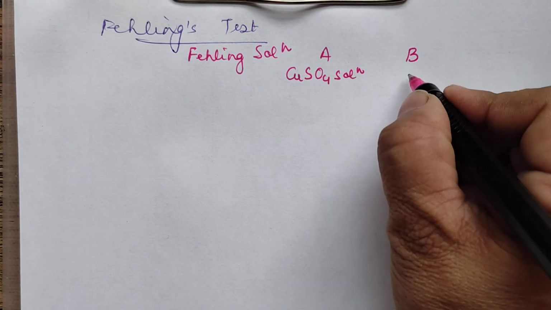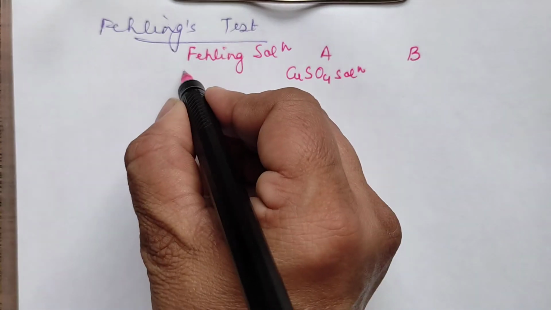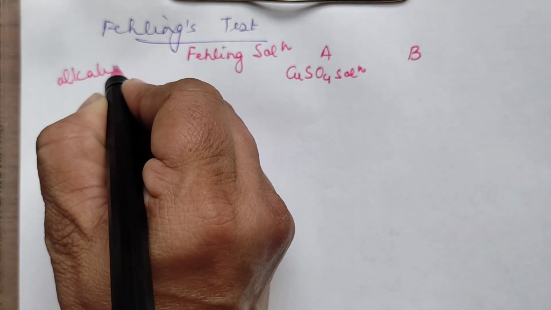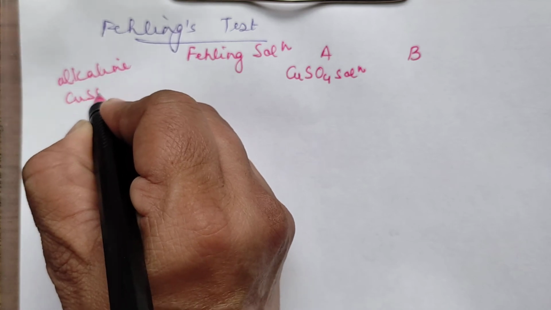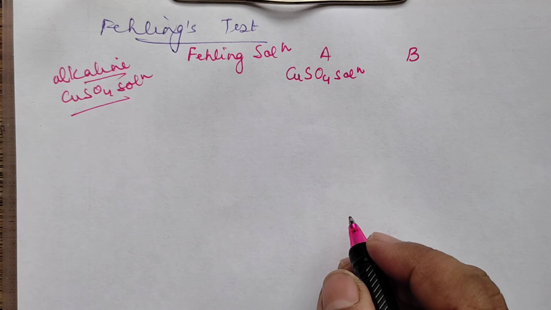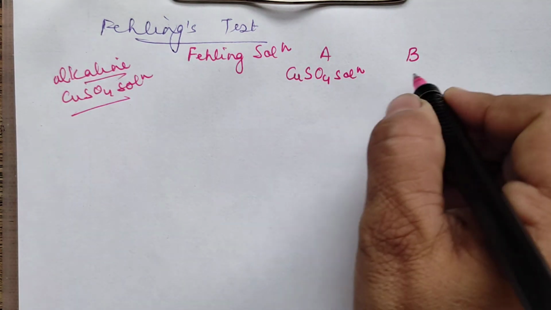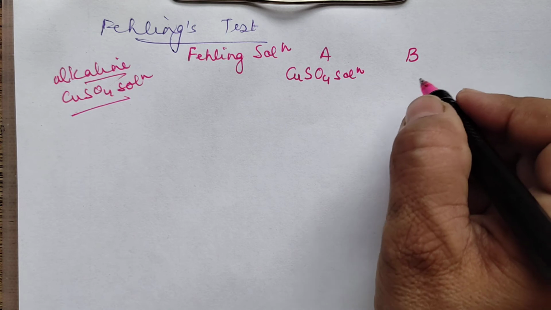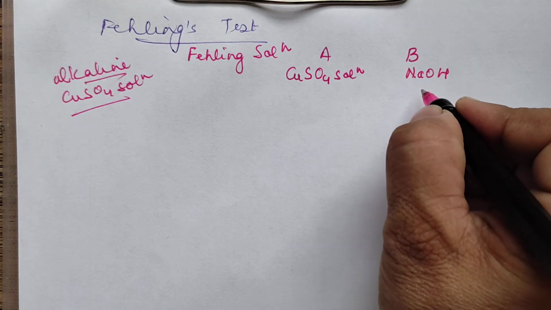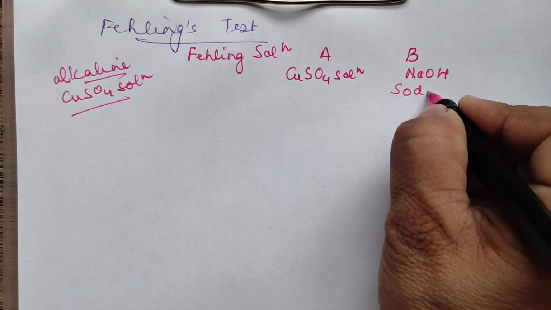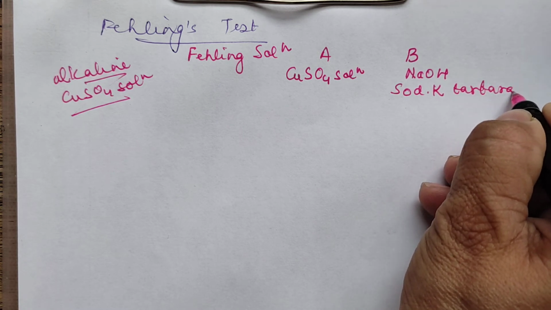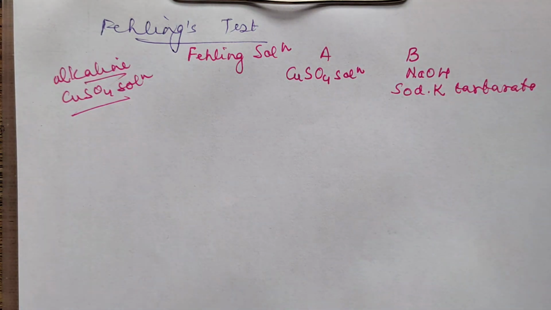And Fehling's B, it is actually, if I say Fehling's solution, it is alkaline copper sulfate solution. Generally, if somebody asks you what is Fehling's solution, you will say alkaline copper sulfate solution. So Fehling's A is copper sulfate and Fehling's B is alkaline. Alkaline means we add here NaOH. And to this NaOH there is sodium potassium tartrate added.